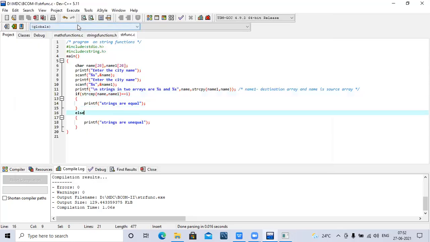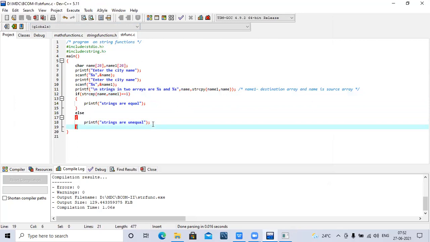So this is how we can write equal to 1. It means if the comparison returns 1, then it is unequal; if it returns 0, it is equal. So this is about the string comparison. If you want to compare two strings, you have to give input for two strings first of all.